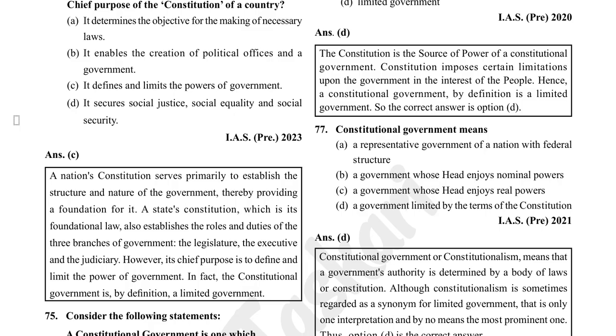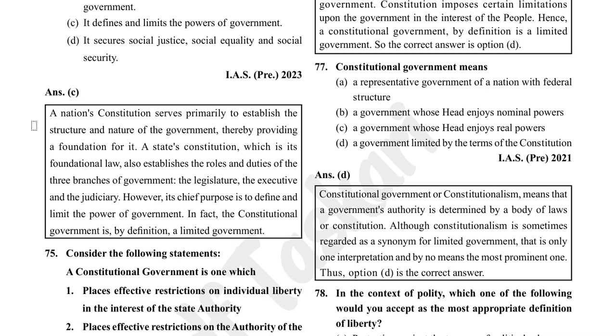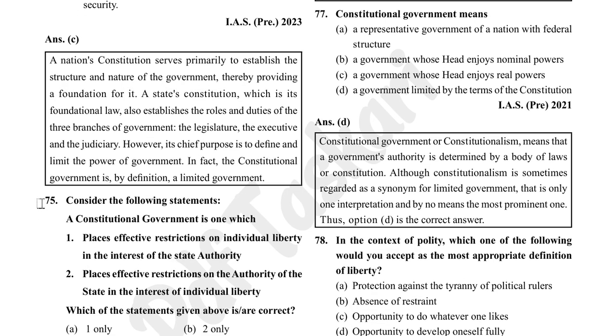A nation's constitution serves primarily to establish the structure and nature of the government, thereby providing a foundation for it. The state's constitution, which is its foundation law, also establishes the roles and duties of the three branches of government: the legislature, executive, and the judiciary. However, its chief purpose is to define and limit the power of government. In fact, constitutional government is by definition a limited government.